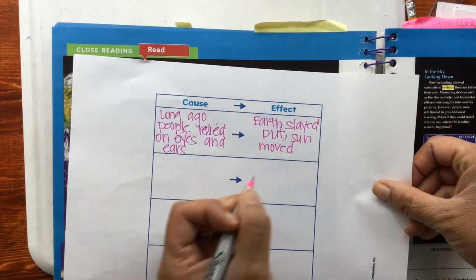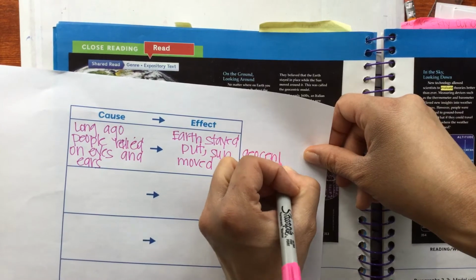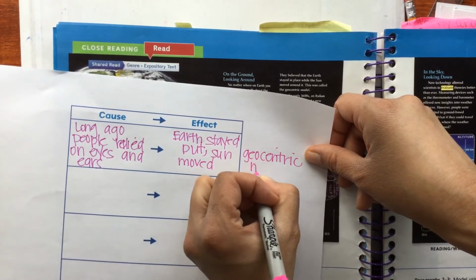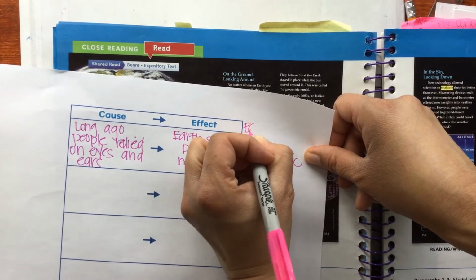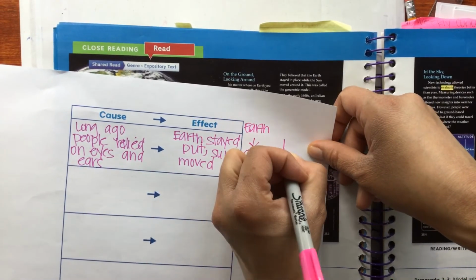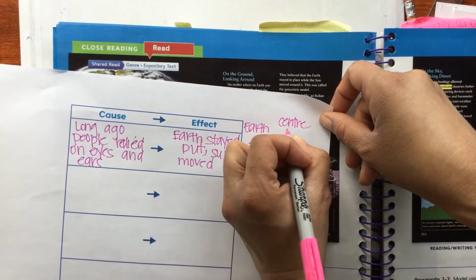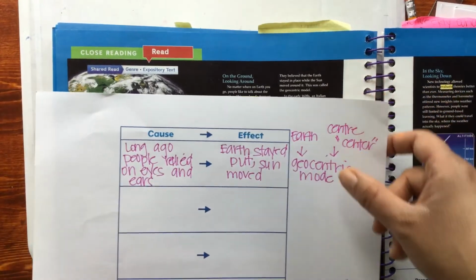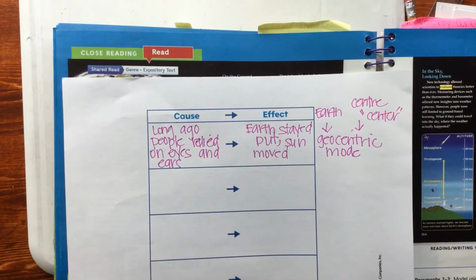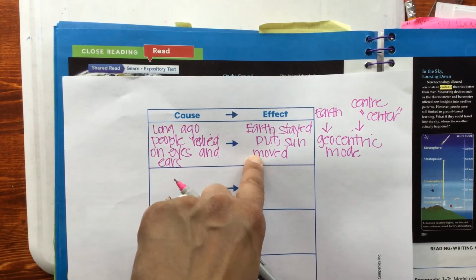And we learned in our Greek roots, this is called a geocentric model. Geo meaning earth. This is from the Greek center, meaning center. Okay, so that's what we learned. Cause: eyes and ears, earth stays put, sun moves.